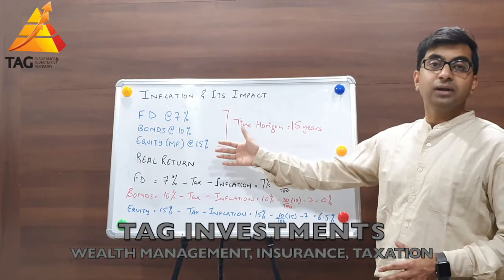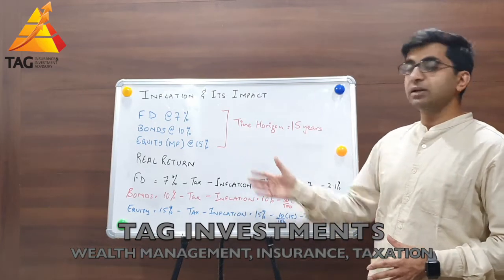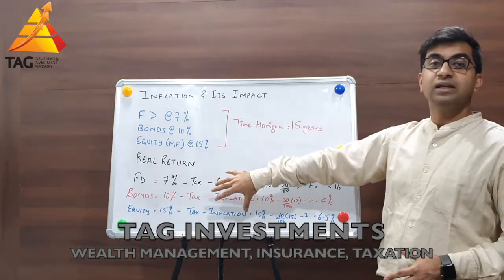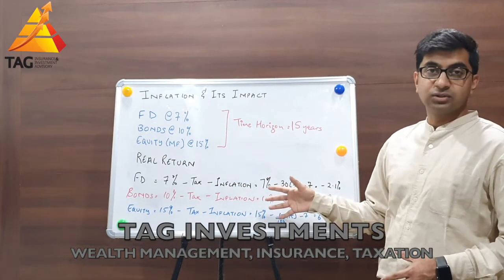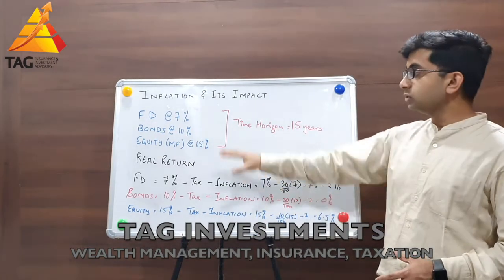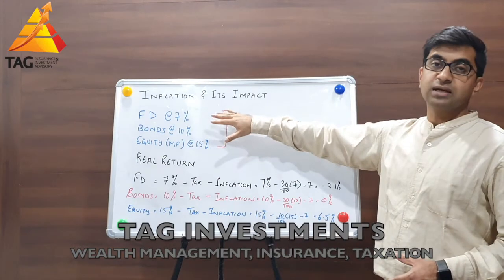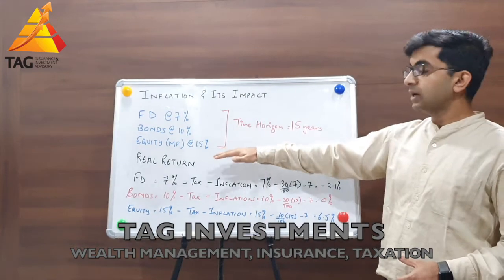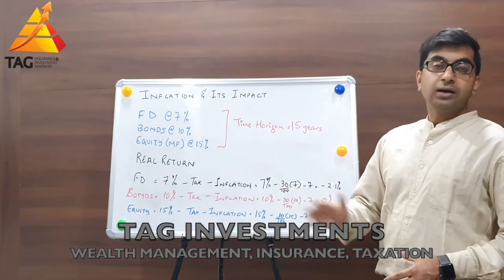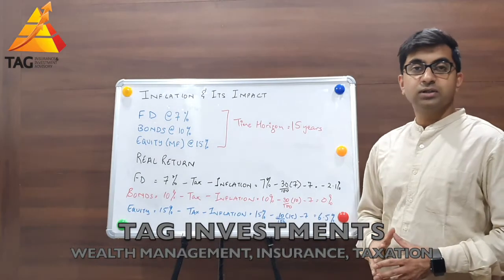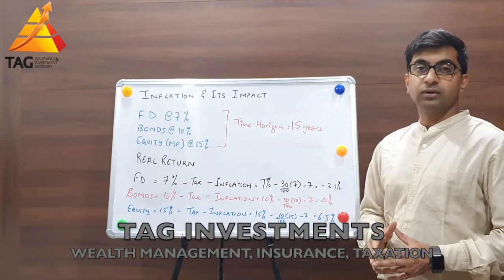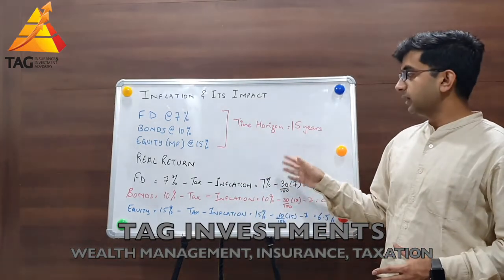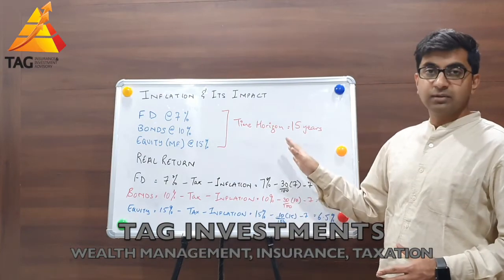So, let's talk about the real returns. The real return is the return you get from that asset class minus the inflation minus the taxation. So we need to understand the taxation rules of various asset classes. Fixed deposits are taxed as per the income tax bracket of an individual. Similarly for bonds. For equity it is 10% long term capital gain, because we're talking about 15 years here. The first 1 lakh is tax exempt, and capital gain beyond 1 lakh is taxed at the rate of 10%. For the sake of example and simplification, we'll assume it at 10%.